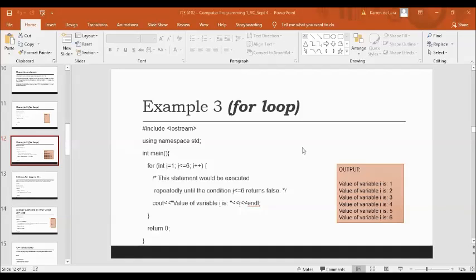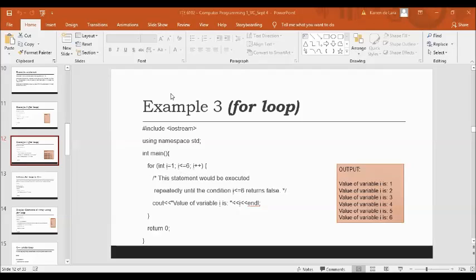Next, integer I is equal to 4. Is 4 less than or equal to 6? If it is true, print value of variable I is 4 and then increment your variable. Next, I is equal to 5. Is 5 less than or equal to 6? True. You print the value of variable I is 5. And then you increase another value to your variable.